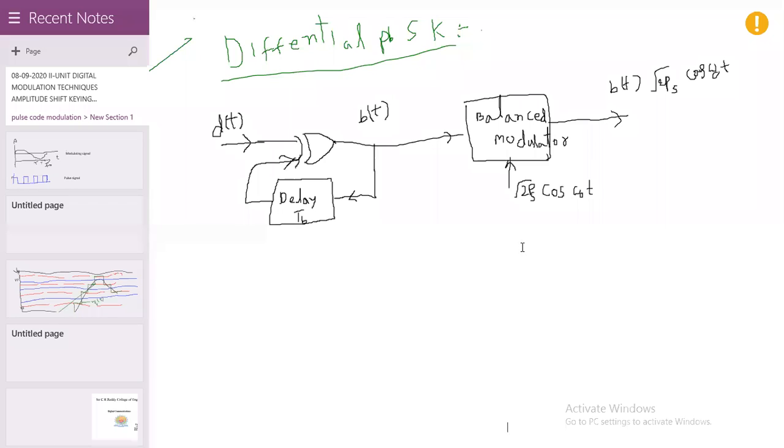Okay, are you finished? Shall we draw the waveforms of the signals d of t, b of t, and b of t minus Tb at the output of the delay network? At the output of the delay network, the signal is b of t minus Tb, because it is delayed by the bit duration. Okay, so shall we start?